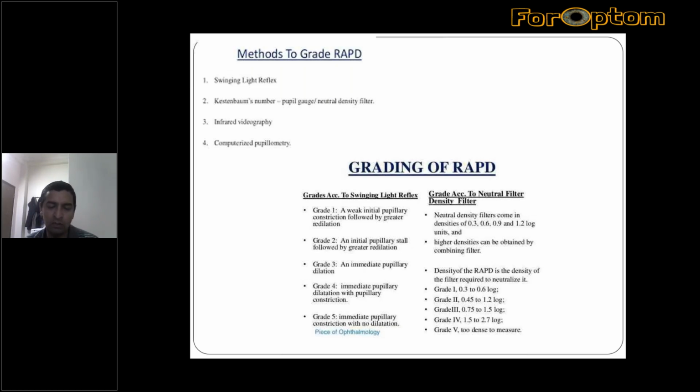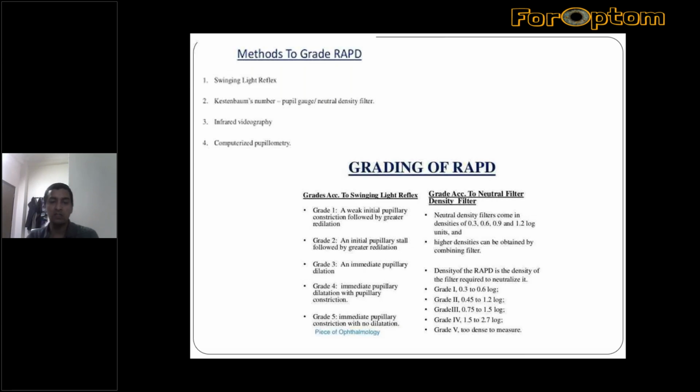What about you? I will know later on. And I have seen the neutral density filter, but infrared videography and computerized pupillometry I have not come across. I came to know of these two instruments through the book. So we should find out about these also. But all of you, please try to do the swinging light reflex, which is the most important